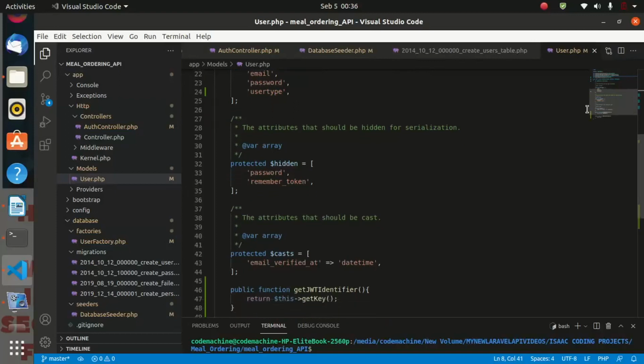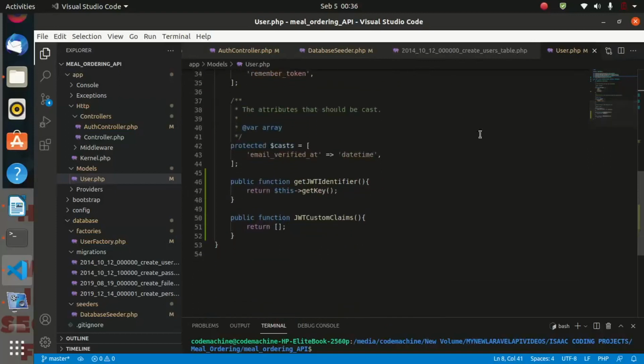And for JWT, it must implement JWTSubject.